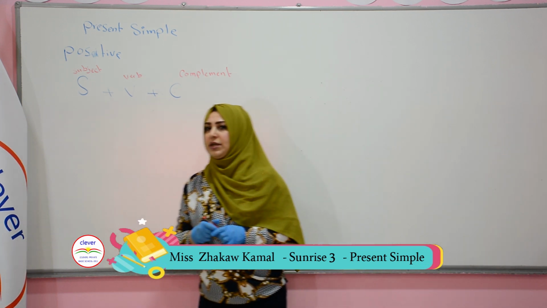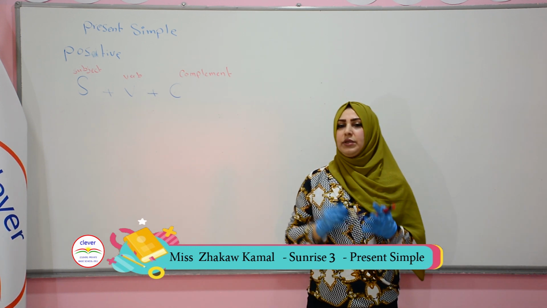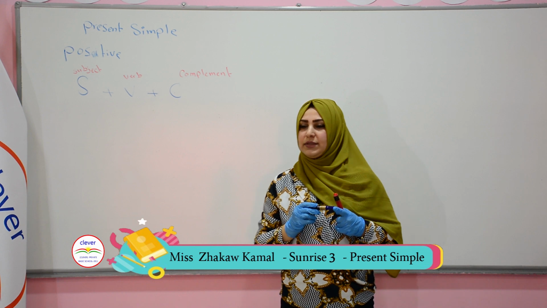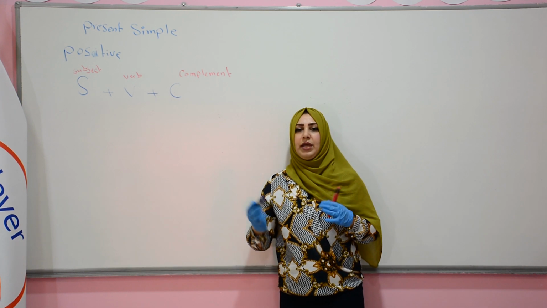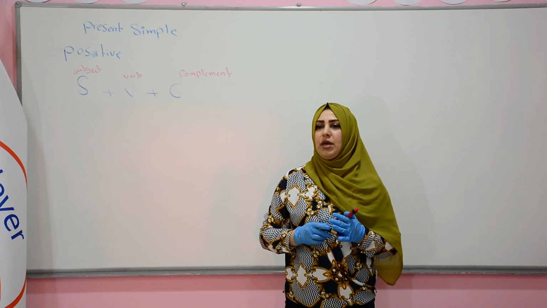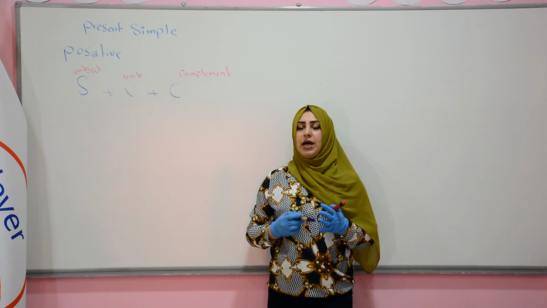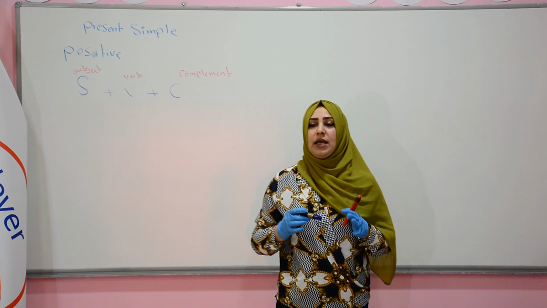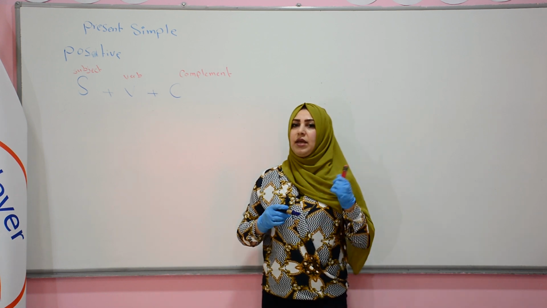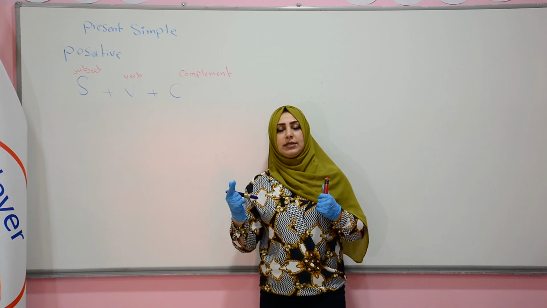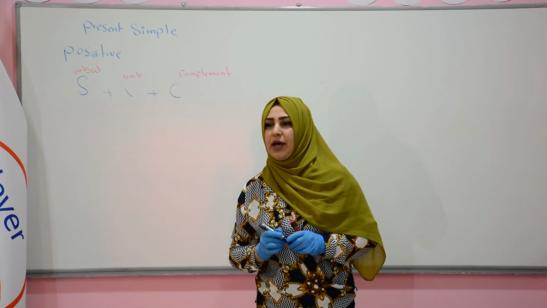What's the subject? The subject should be a noun, pronoun, thing, or animal. Noun means my name, your country name, anything names, okay? And what's the pronoun? Pronoun means I, we, you, they, he, she, it. Instead of using the name, we will use the pronoun.